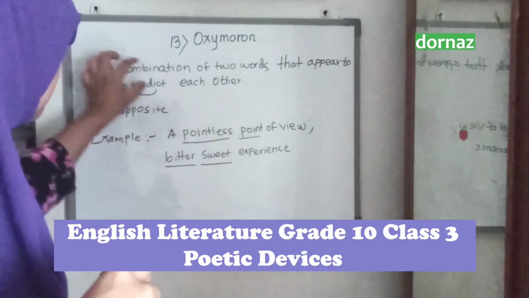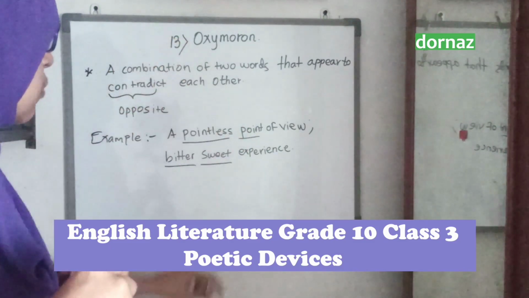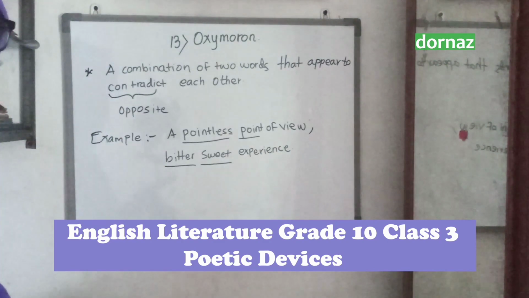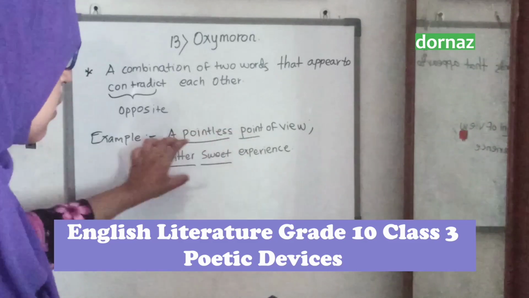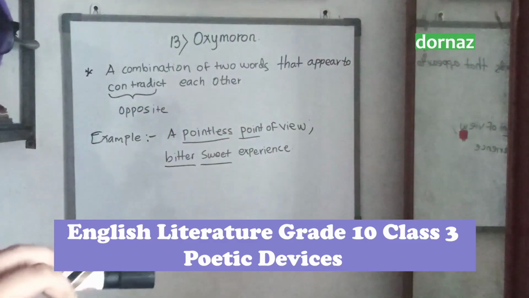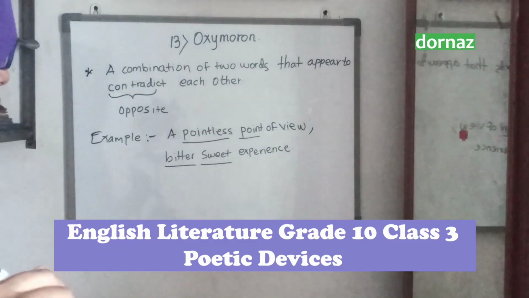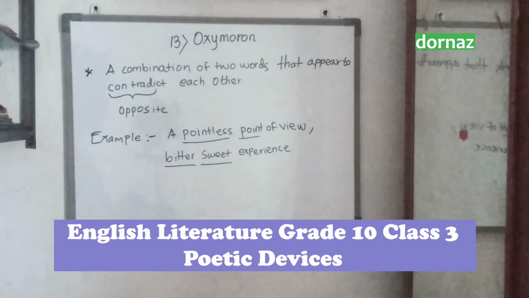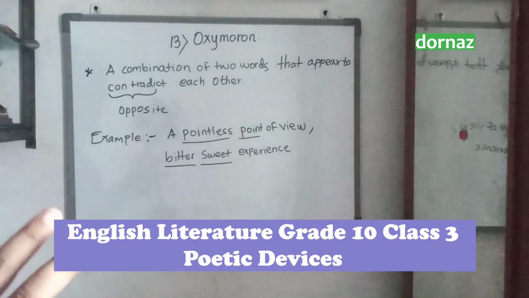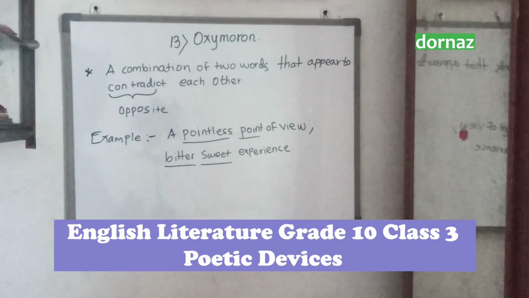Some people can think it is a combination of two words, so we can select whatever two words we like, sweet and experience, or bitter and experience. But we have to carefully watch that. If we select two words which are combined, they should possess opposite meanings to each other.